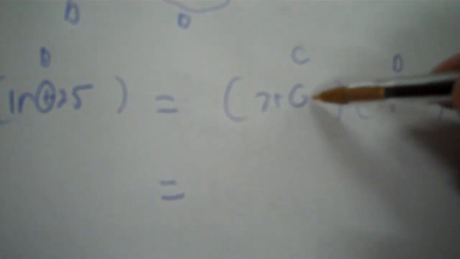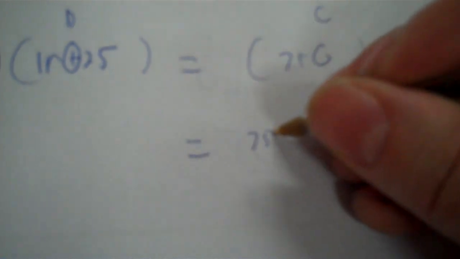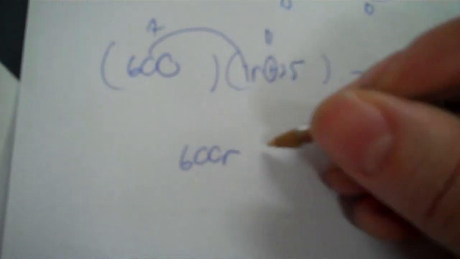So on this side, you just take 750 times R, that's 750R. Now over here with that plus, you have to take 600 times R to get 600R. Drop your plus, and then 600 times 25, 15,000.